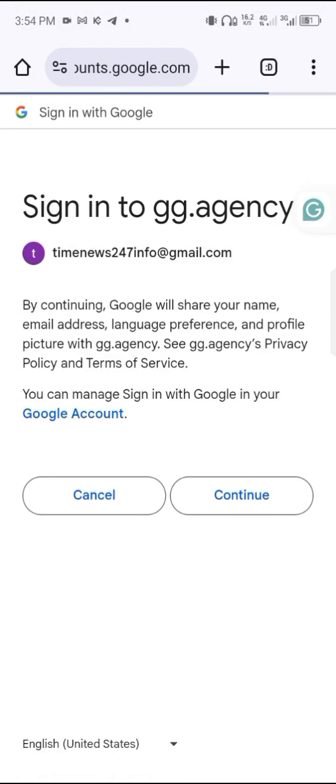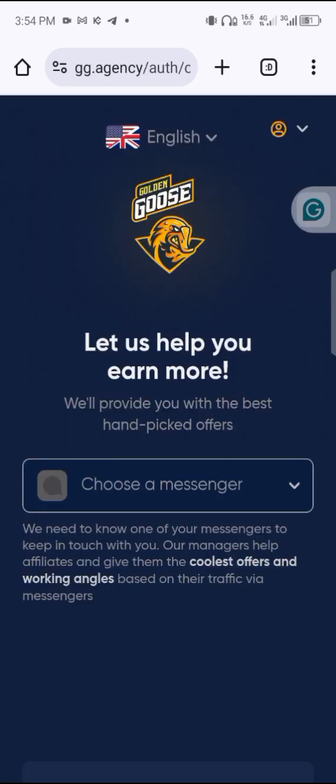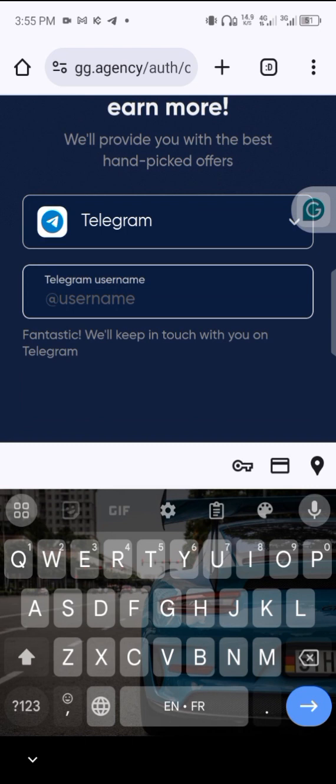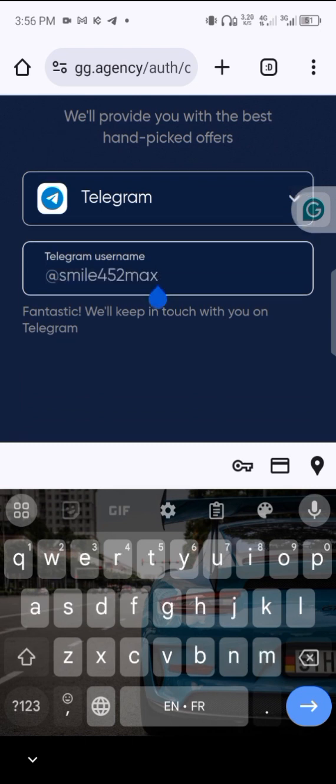Let's just enter. So these are my emails. So let's use this one. Choose any of your emails and click on continue. After you click on your email, you can choose any of your messengers. I normally use Telegram. So click on it and choose Telegram. If you have Skype, you can choose Skype and then enter your username. So I've entered my username, so click on it.